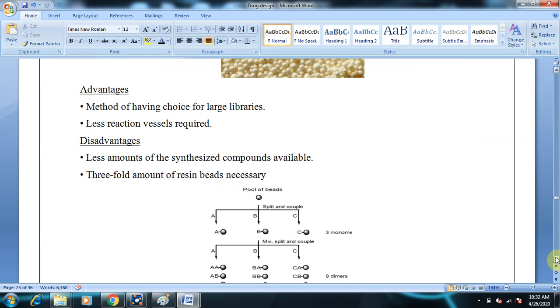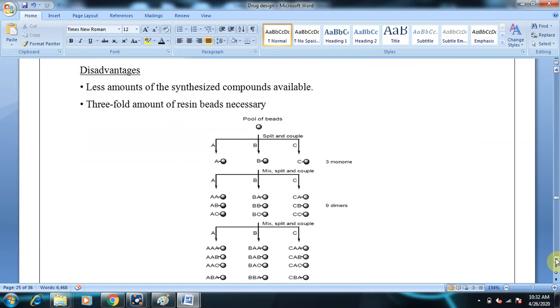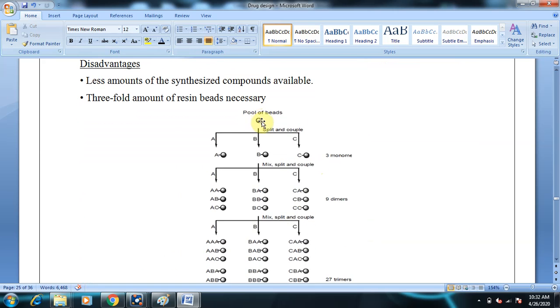So how does this work out? We'll see with an example. You will understand it in a much better way. So here you start with 3 beads. Suppose A is linked to a bead, B is linked to a bead, with a different chemical, and C is also linked to a bead with a different chemical. So how many monomers you have? A monomer, B monomer, C monomer. 3 monomers you have. So now what we do is we combine them to give different combinations.